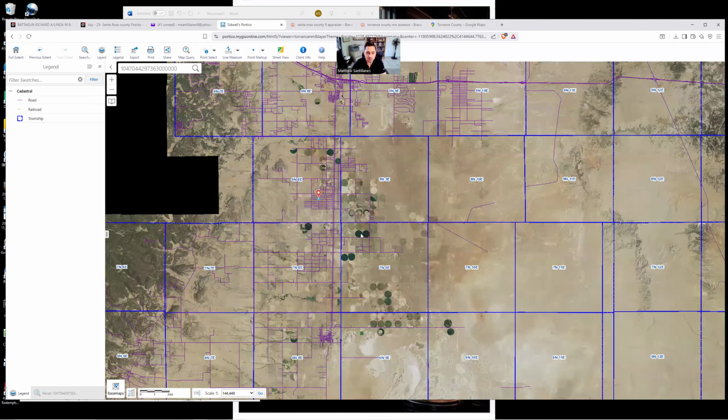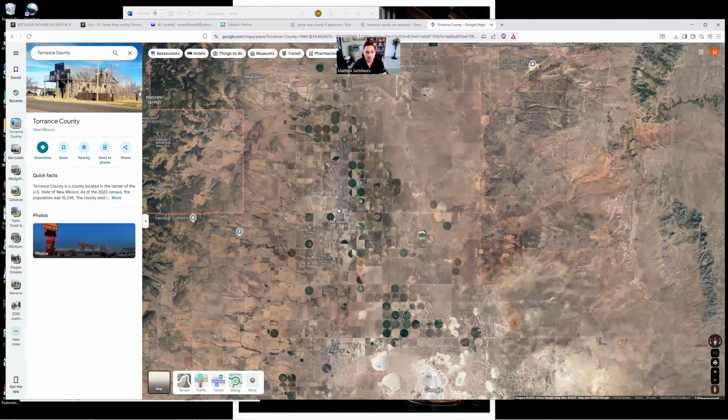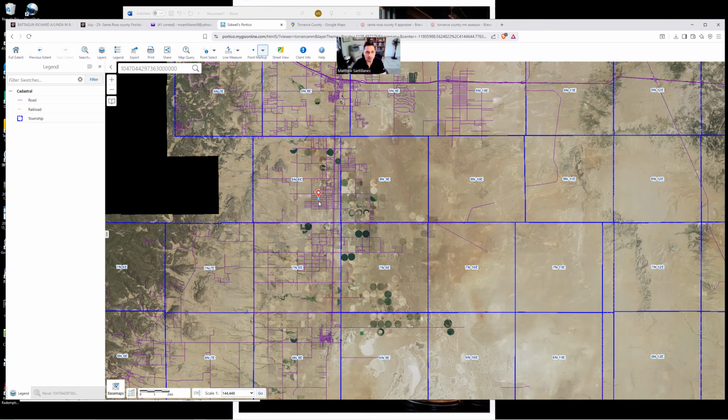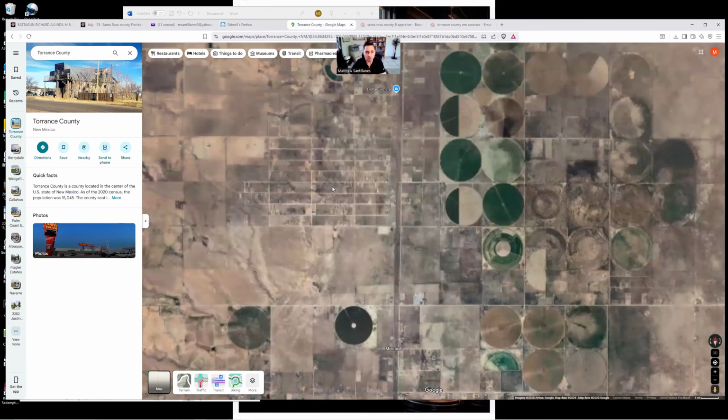Here I can see a bunch of these farming areas. I'm not sure if they're alfalfa, whatever they're farming there. Okay. So here's our property here. Looks like it's in this area right here. So we're going to zoom in.